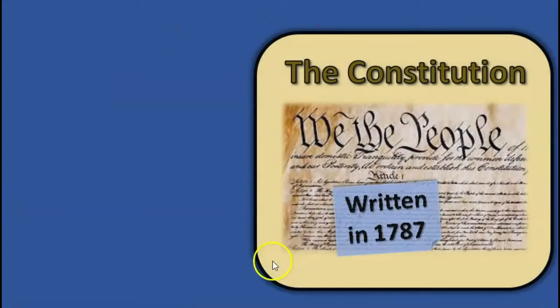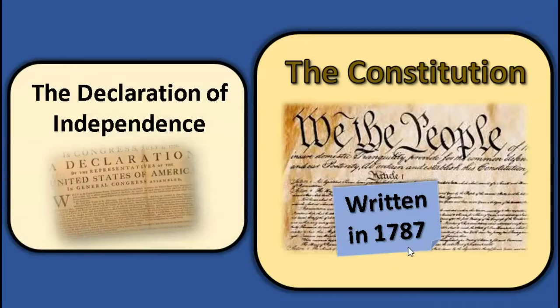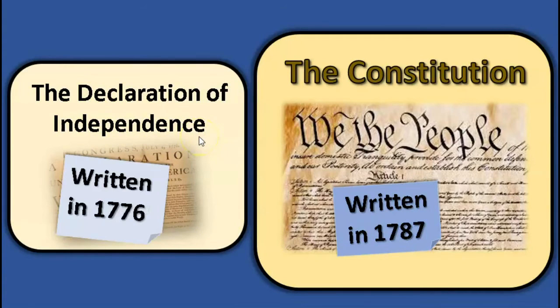In the history video, you learned that the Constitution was written in 1787. Before this, there was another document, the Declaration of Independence, remember? This was written 10 years before the Constitution. It's not as long as the Constitution, but it has some important ideas for the founding of our country. So we're going to talk about this first.